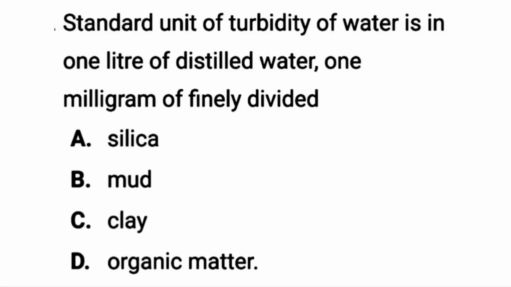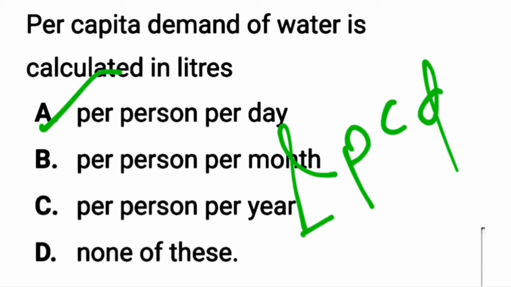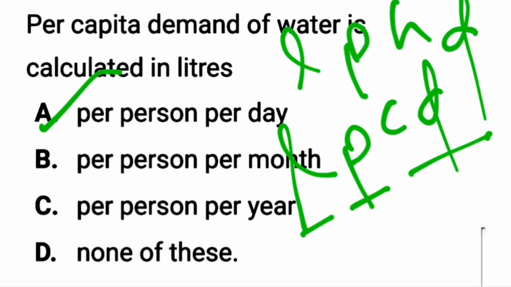The first question is, standard unit of turbidity of water is in 1 liter of distilled water, 1 milligram of finely divided silica. The second question is, per capita demand of water is calculated in liters per person per day, or LPCD, that is liters per capita per day, or LPHD, that is liters per head per day.